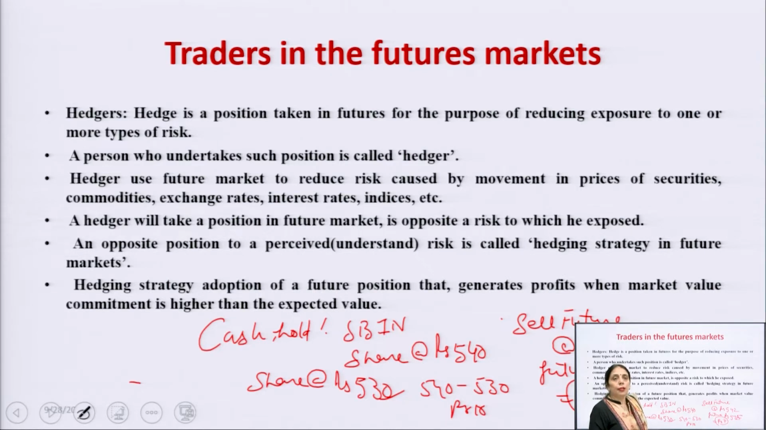Now what is the intention? To reduce the loss. He is reducing the loss by rupees 7, and the total loss is how much? 10 minus 7. Now the total loss is only rupees 3, and this is written here. The person who undertakes such a position is called a hedger, and they operate in the future market.